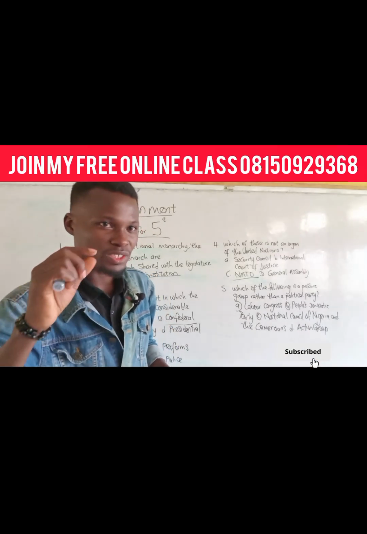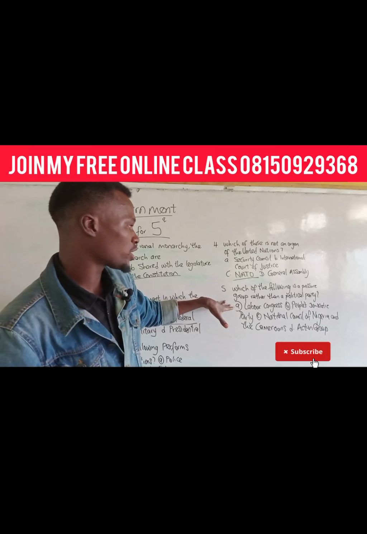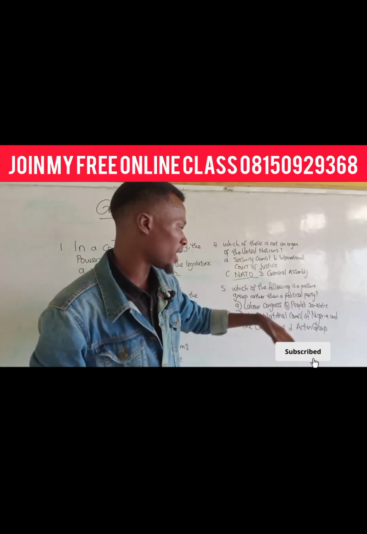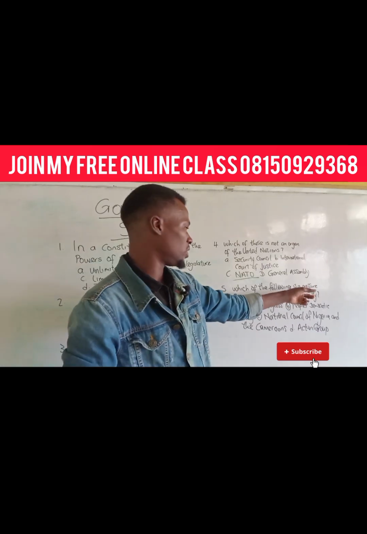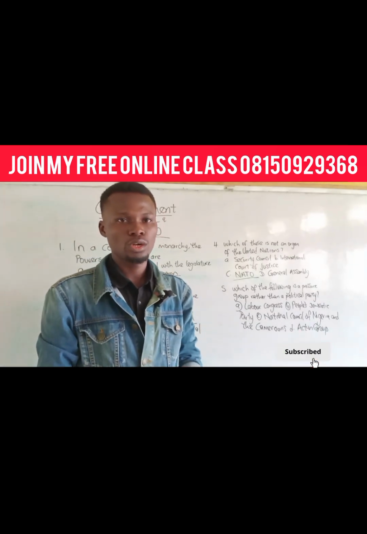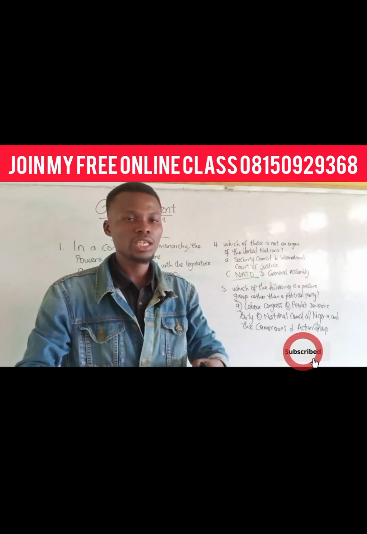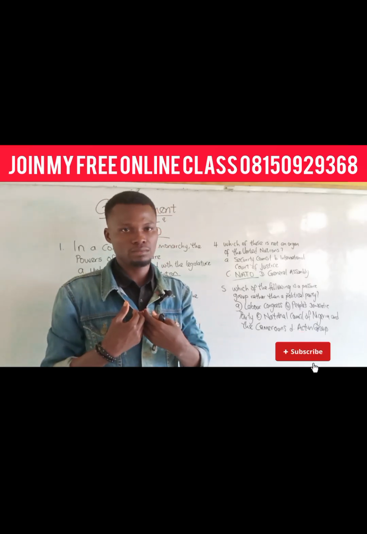Let's apply the same secret to question 5. Which of the following is a pressure group rather than a political party? By the time you trace the topic, you will trace it to a place where you will have to define pressure group. A pressure group can also be called an interest group, whose aim and objective is to influence governments for their own interest.